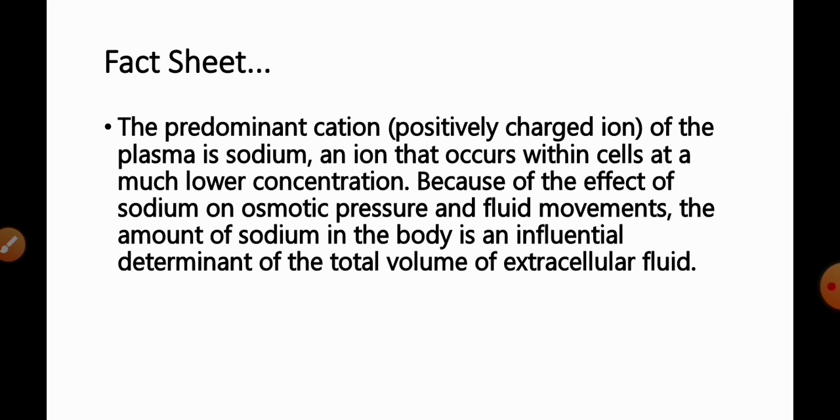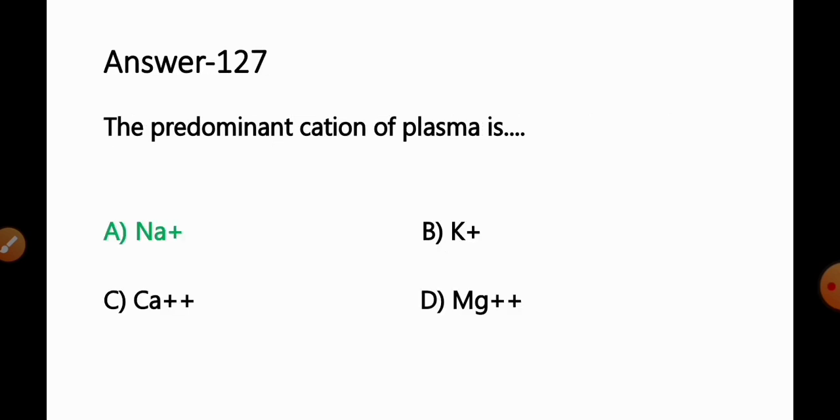Because of the effect of sodium on osmotic pressure and fluid movement, the amount of sodium in the body is an influential determinant of the total volume of the extracellular fluid. So we can say from the given information, it is sodium that is the predominant cation or positively charged ion of the plasma. Option A, sodium, will be the correct answer for this question.